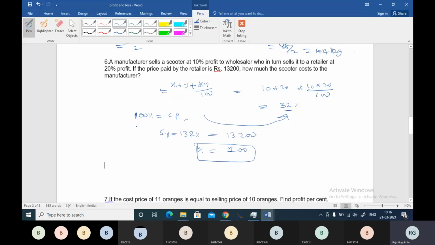So the cost price of the scooter is 100 percent, as we have assumed, and 100 into 100 is 10,000. So 10,000 will be the cost price of the scooter, right? That is very clear, right?